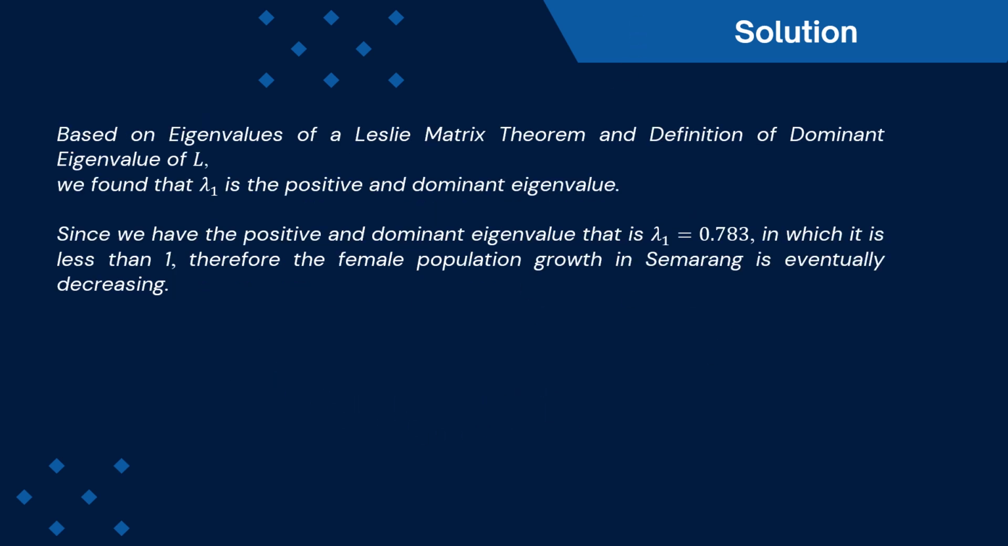So based on the eigenvalues of a Leslie matrix theorem and the definition of dominant eigenvalue of L, we found that lambda 1 is the positive and dominant eigenvalue. And since we have the positive and dominant eigenvalue, lambda 1 equals 0.783, which is less than 1, therefore the female population growth in Semarang is eventually decreasing.